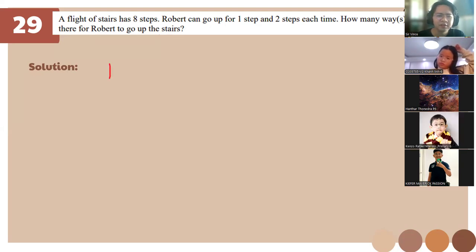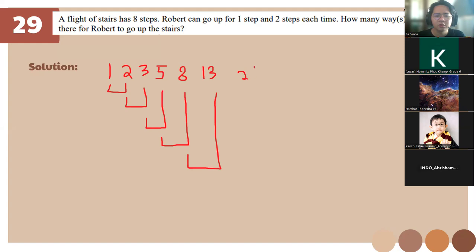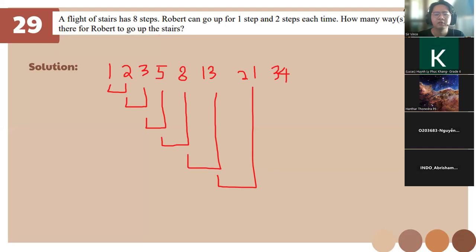But we need to start with 1, 2 here. Fibonacci solution: 1 plus 2 is 3. Then 3 plus 2 is 5. Then 5 and 3 is 8. Then 5 and 8 is 13. 13 and 8 is 21. 21 and 13 is 34. Do we need to go on, or is this the answer? This is the answer.